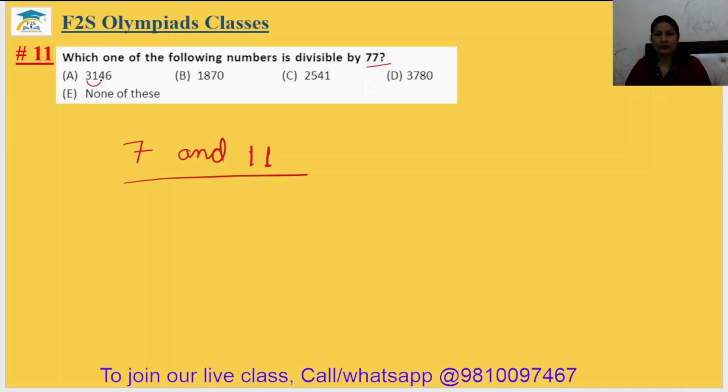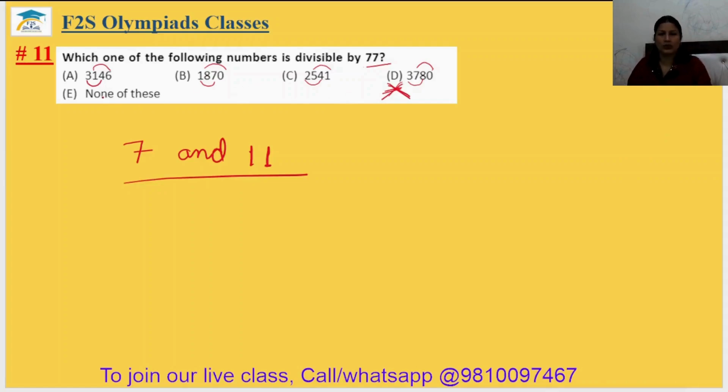4 plus 3, 7, 1 plus 6, 7. Divisible by 11. 7, 1, 8, 8, 0, 8, divisible by 11. 4 plus 2, 6, 5 plus 1, 6, divisible by 11. 8 plus 3, 11, 7 plus 0, 7 plus 0, 7, not divisible by 11. D is not divisible by 11. That's why D is already rejected.